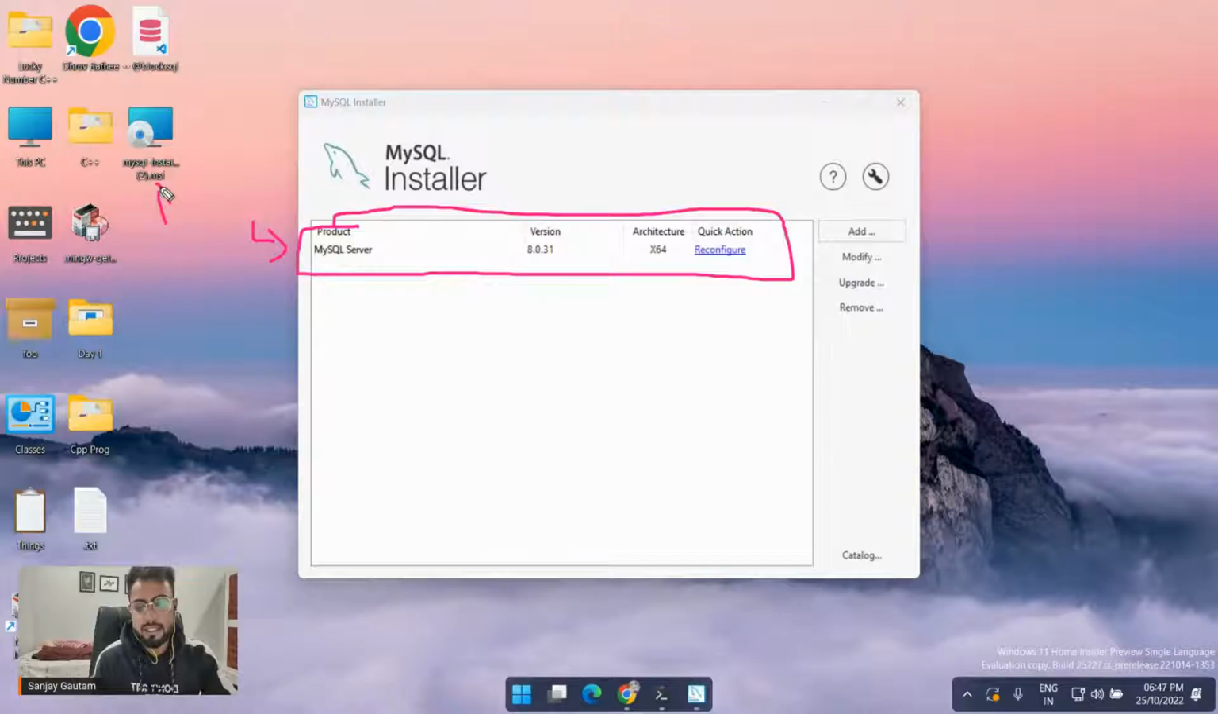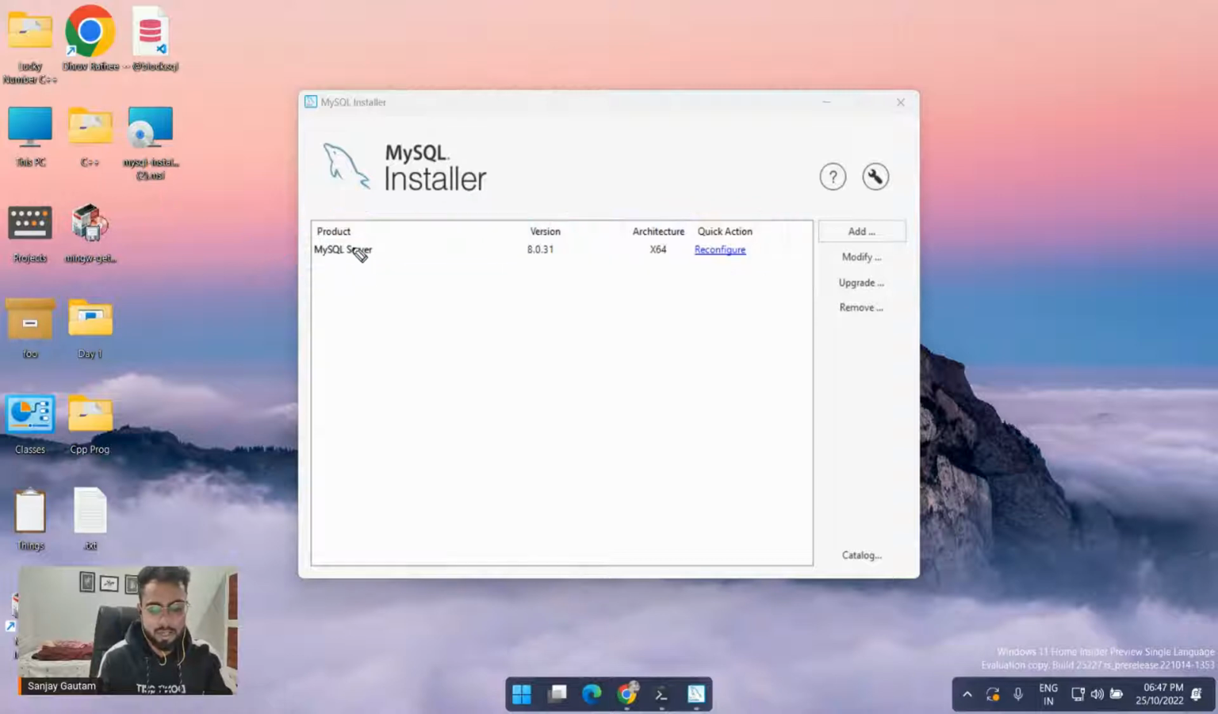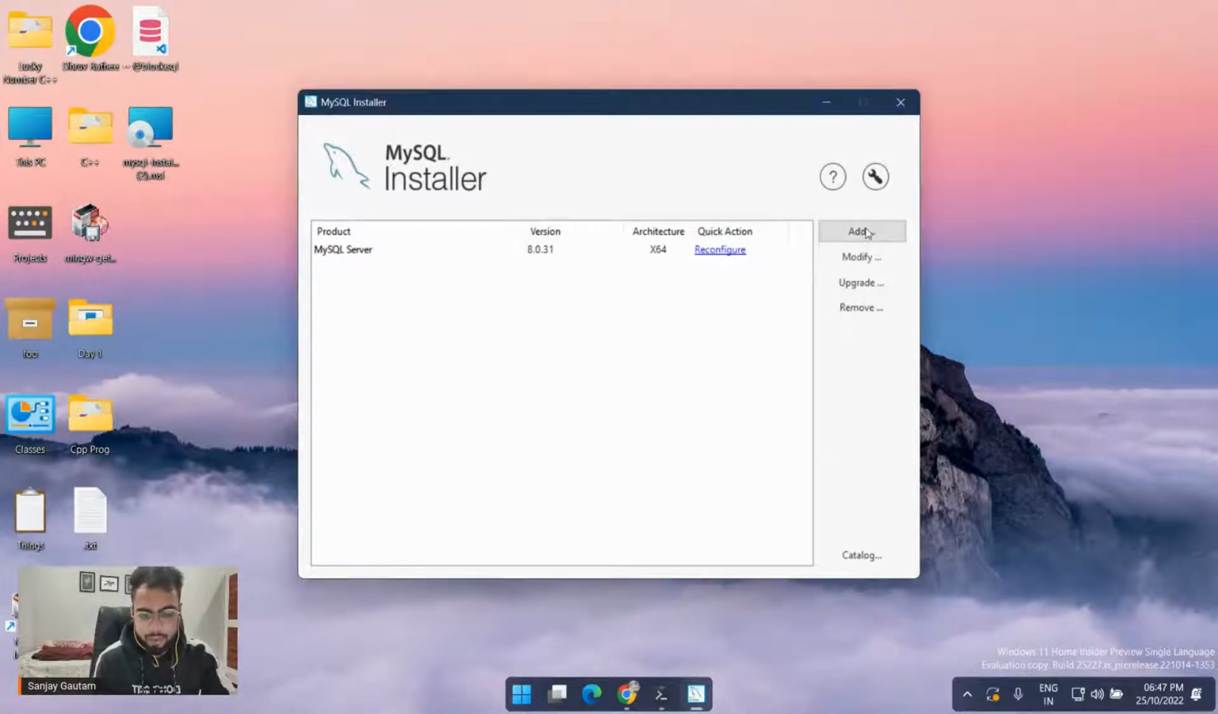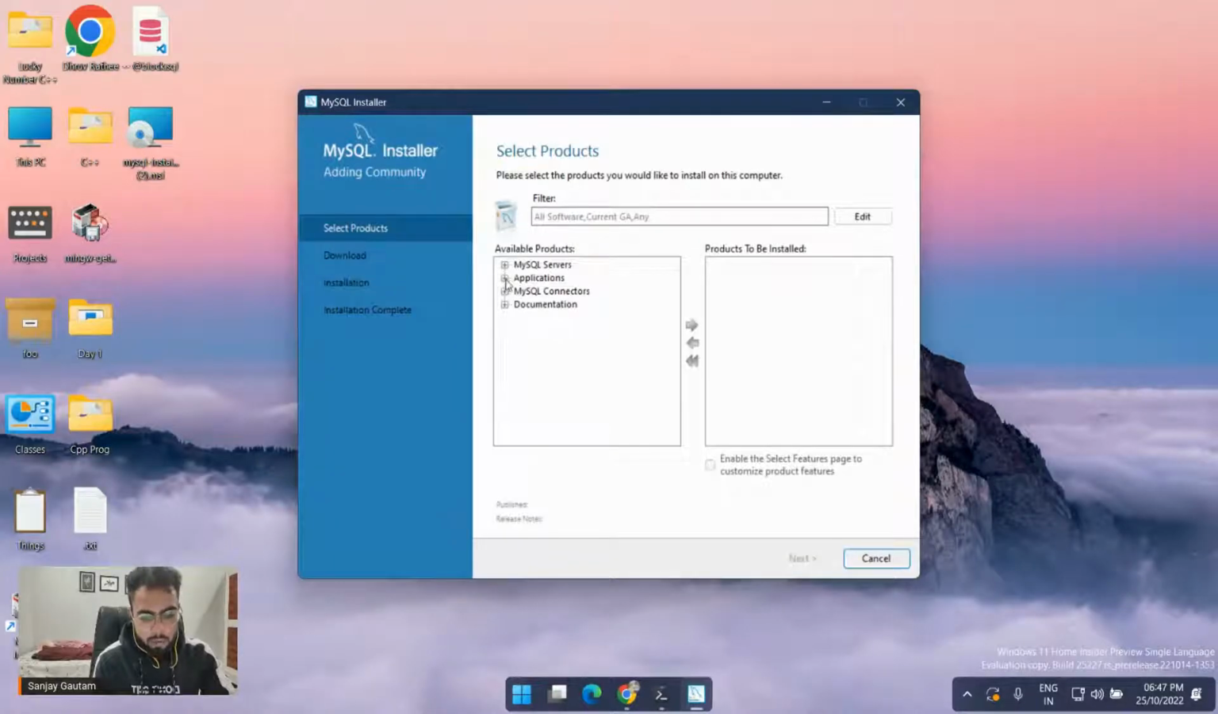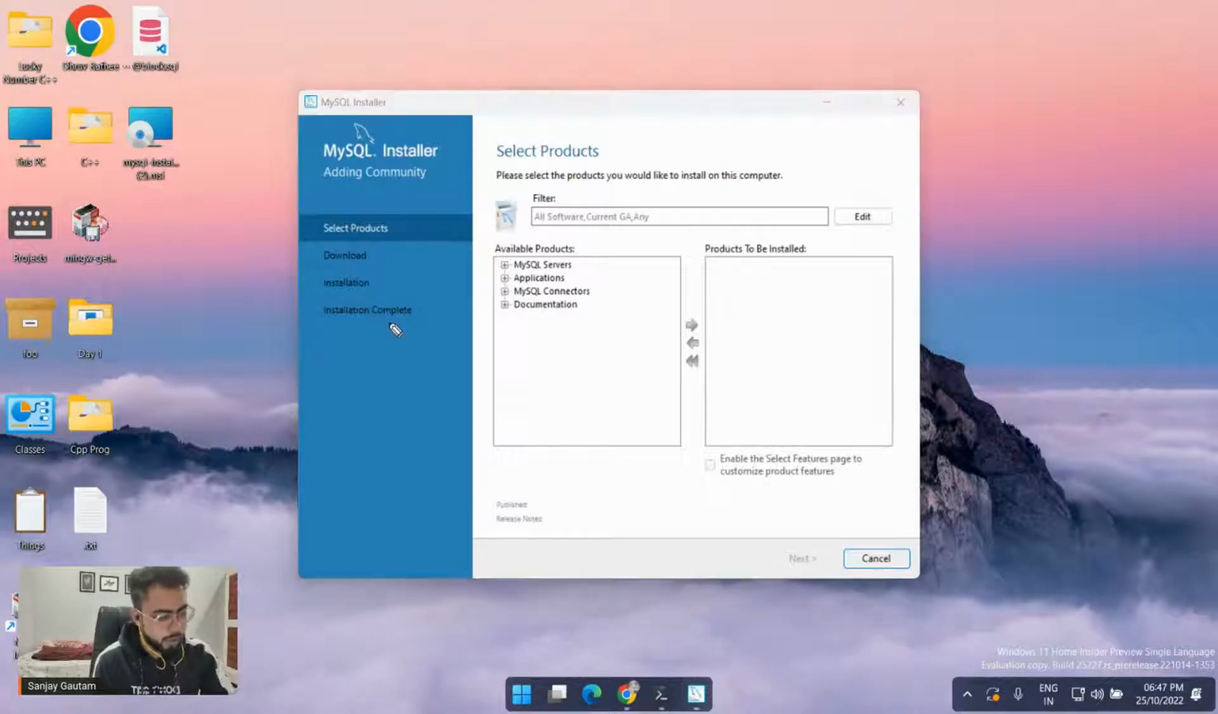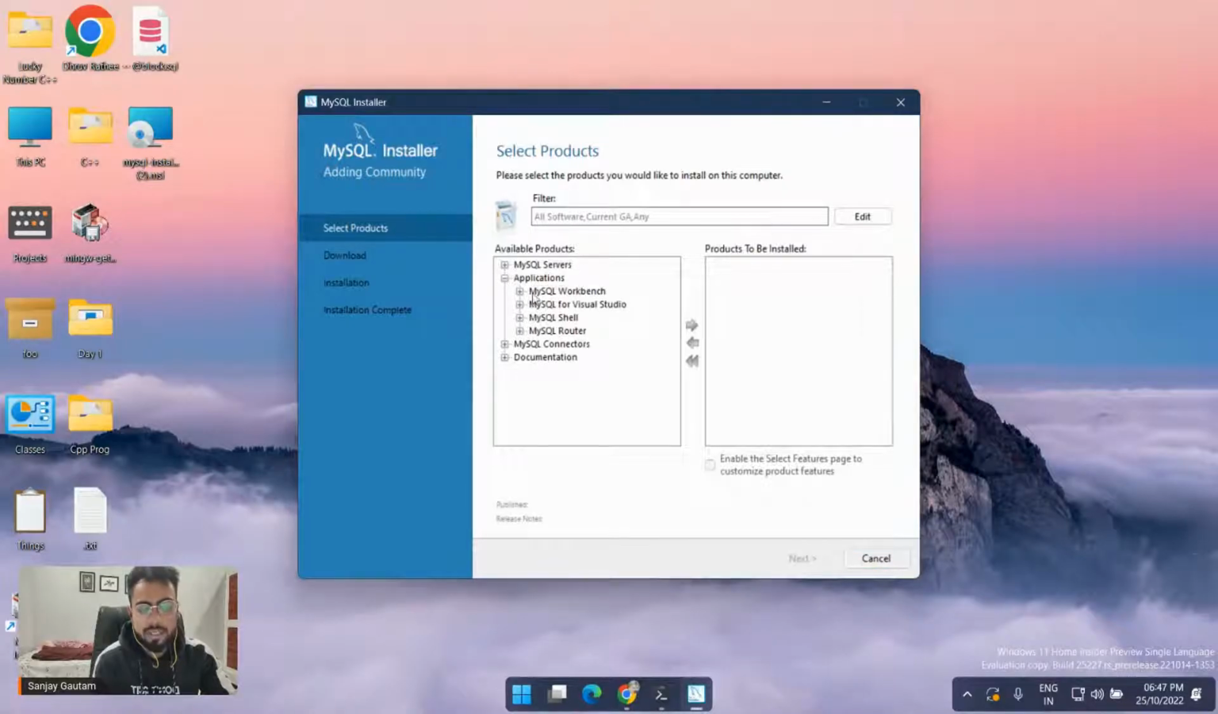This installer is basically a manager. From this you can manage all of the MySQL things. Right now we just require this MySQL server. That's it. Now just click here on Add. Hopefully you are able to see this application here. Inside this application, just open this and you will see the first thing, MySQL Workbench.